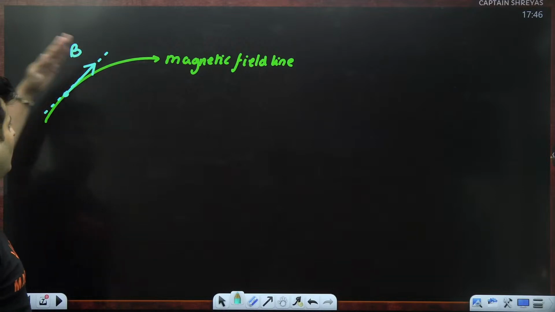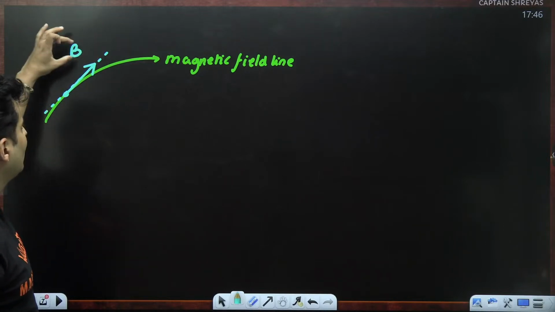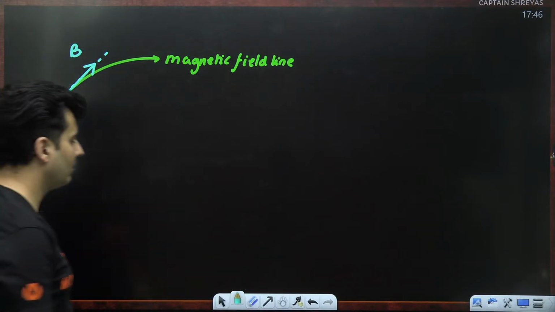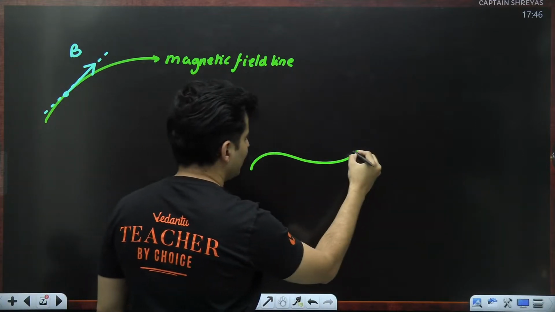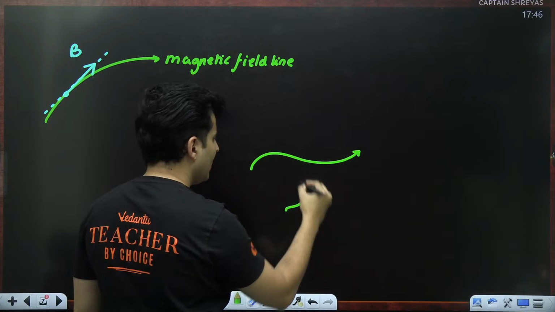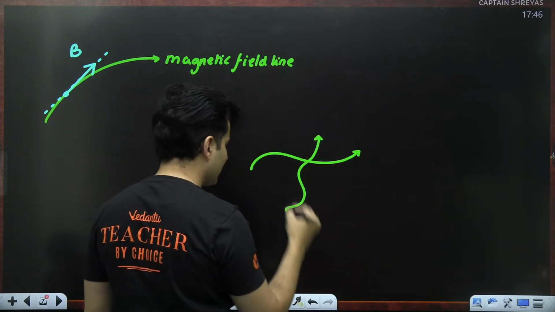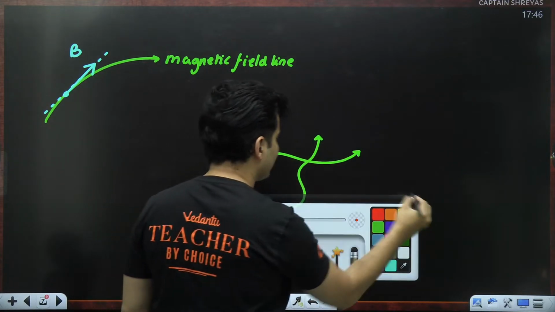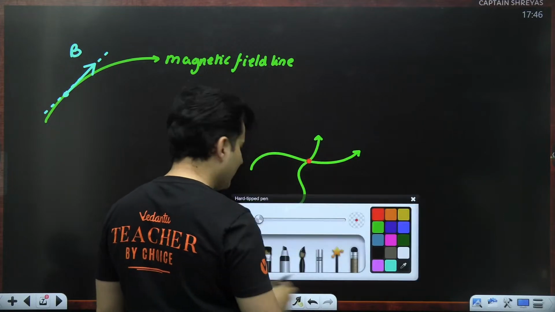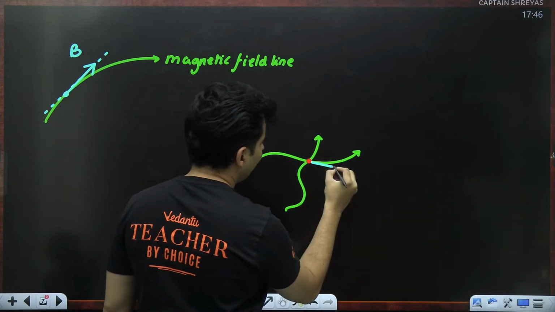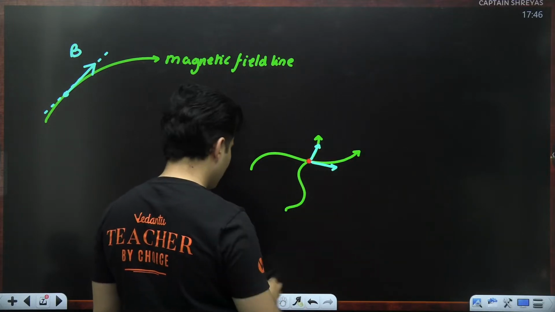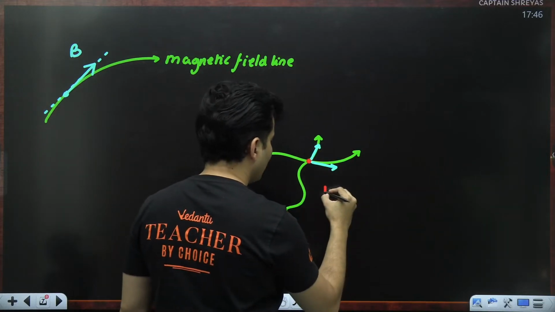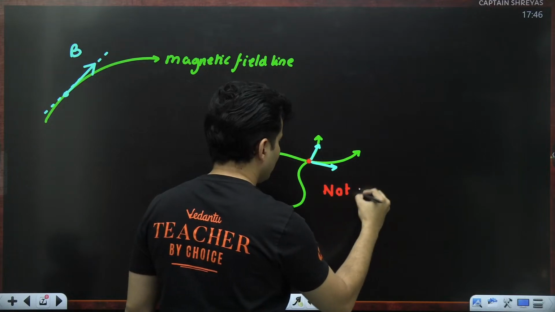A tangent drawn points in the direction of the magnetic field at that point, which also means that if by chance this is a magnetic field line and this is another magnetic field line, at the point of intersection, then you will have this as well as this, both directions, which is not possible. So guys, this is not possible.